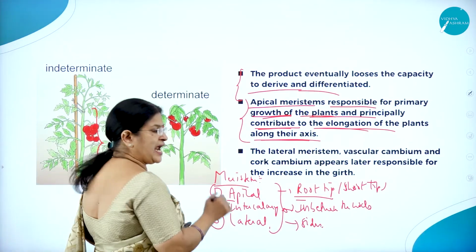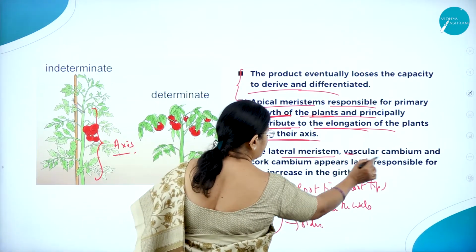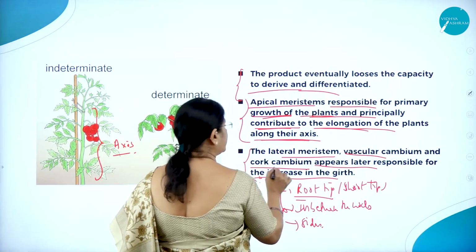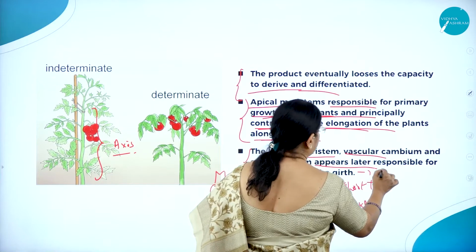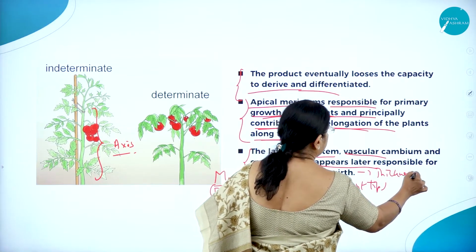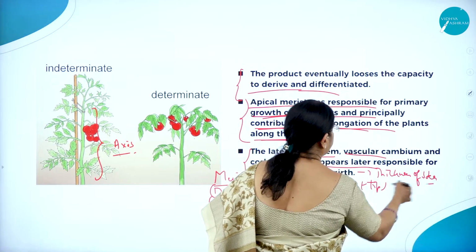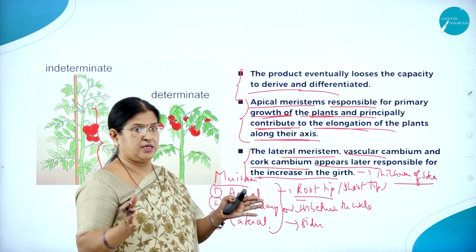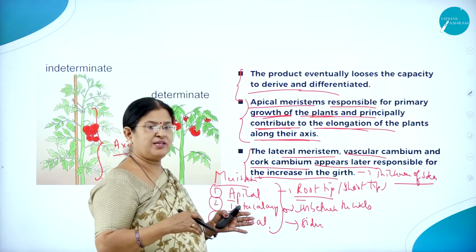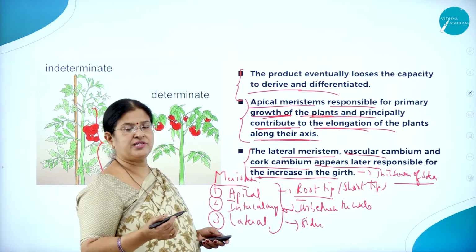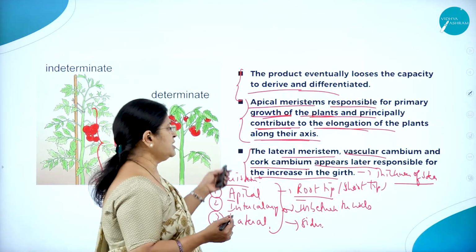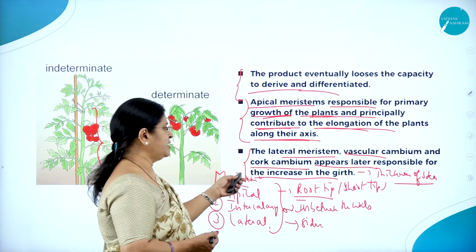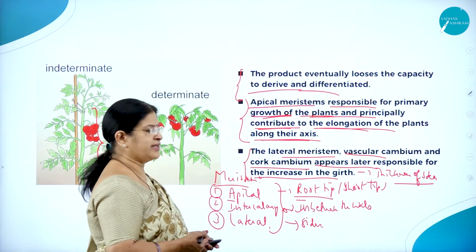So the lateral meristems: the vascular cambium and cork cambium appear later, responsible for increasing the girth. Girth means what? Thickness. Thickness of stem. We all know stem, wood. When do we call it wood? When it is thick, right? So the lateral meristem, vascular cambium and cork cambium, as you have already studied in anatomy of flowering plants, appear later, responsible for the increase in the girth.